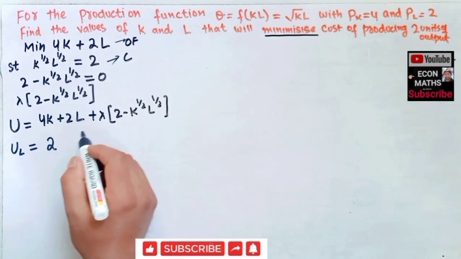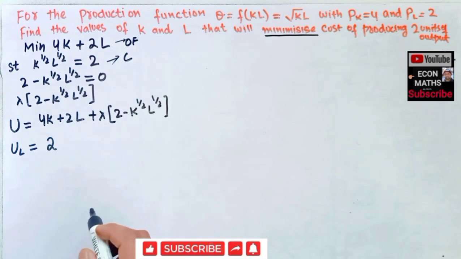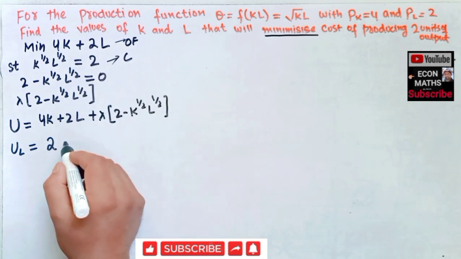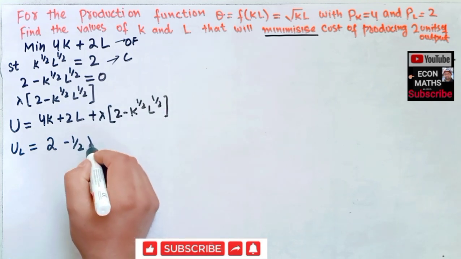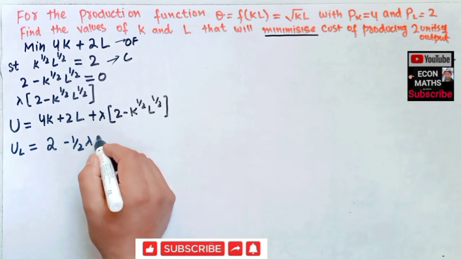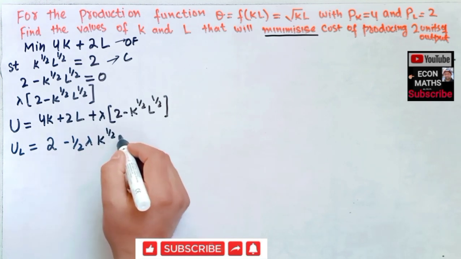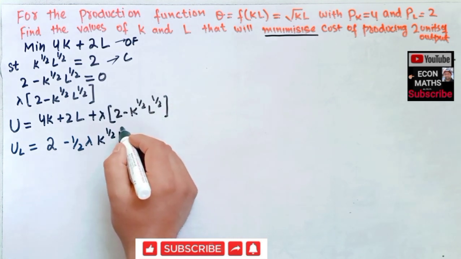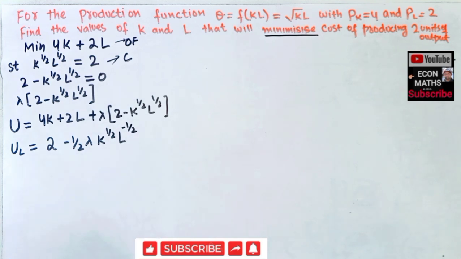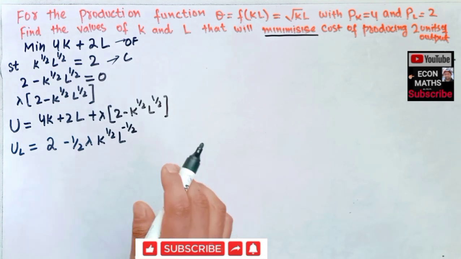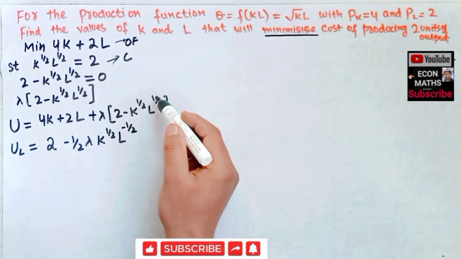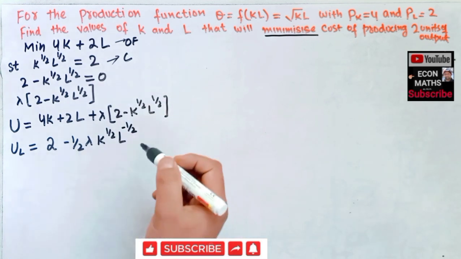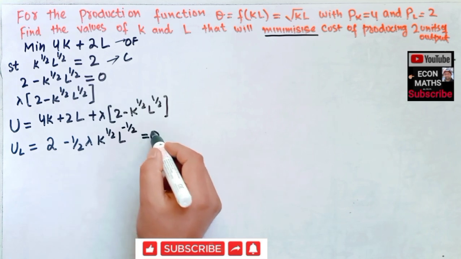We get minus 1 by 2 lambda, k to the power 1 by 2 and L to the power minus 1 by 2, by the power function rule: the exponent becomes the coefficient and the exponent is subtracted by 1. And we set it equal to 0.